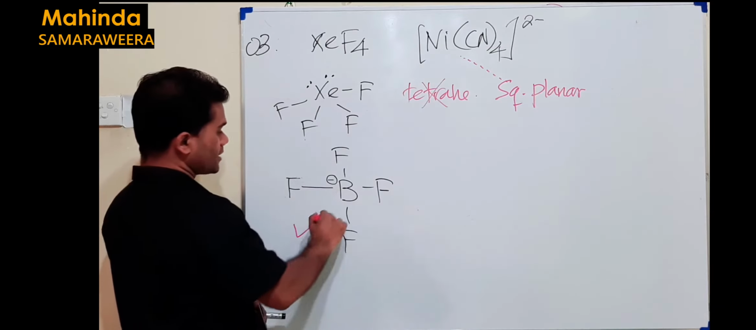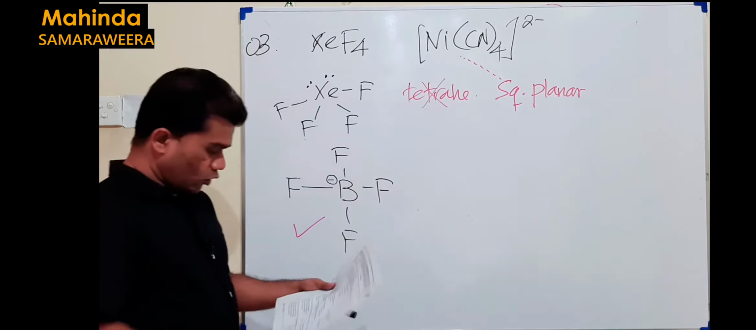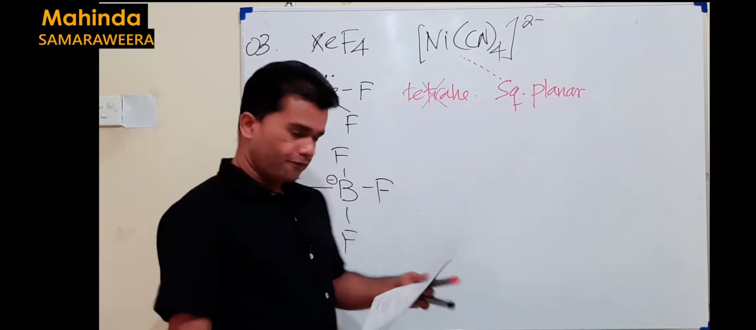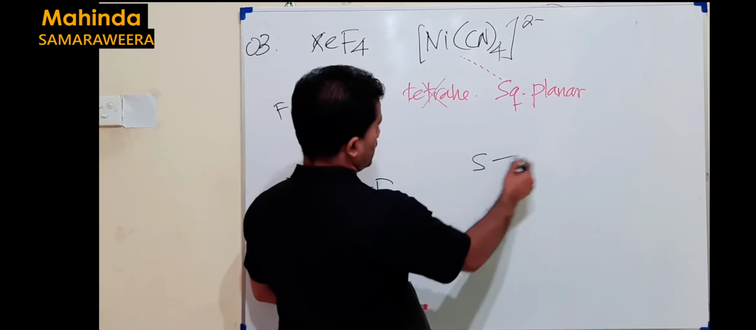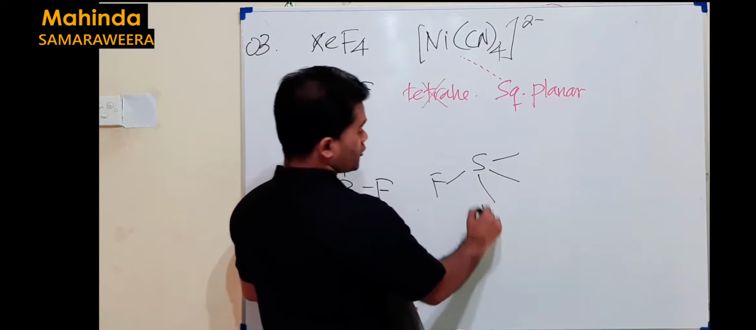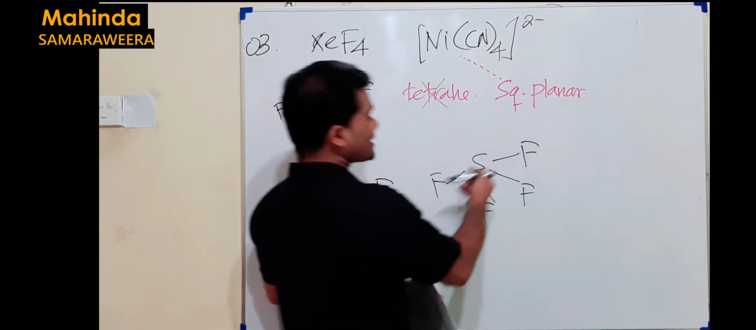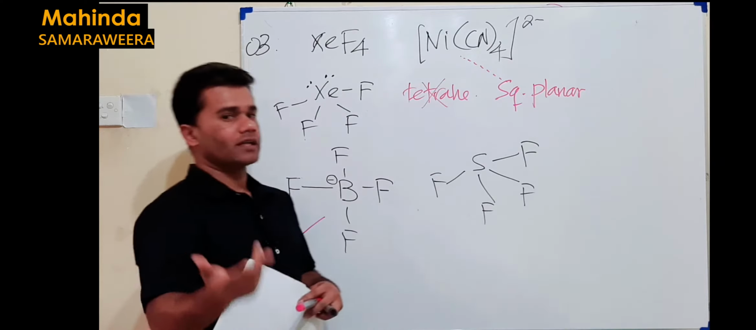Tetrahedral. So this is the answer. Let's go to the other things given. SF4. In the case of SF4, this is how we get the bonding arrangement. But you know sulfur is from group 16. There should be 6 total electrons.